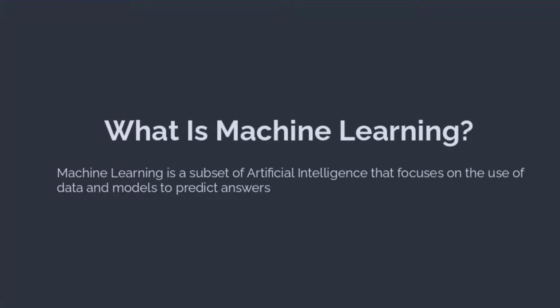What is machine learning? Well, machine learning is a subset of artificial intelligence that focuses on the use of models and data to predict answers. To put it simply, it means that you are given data and you want to train a model that will get better and better at predicting the answers.